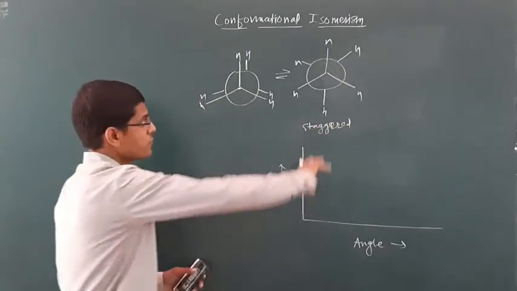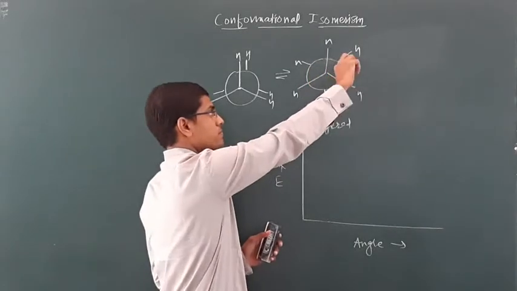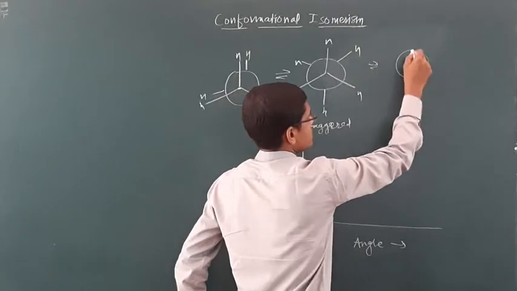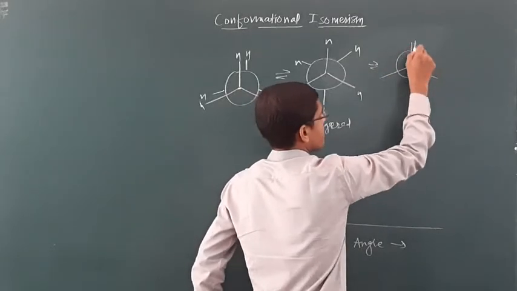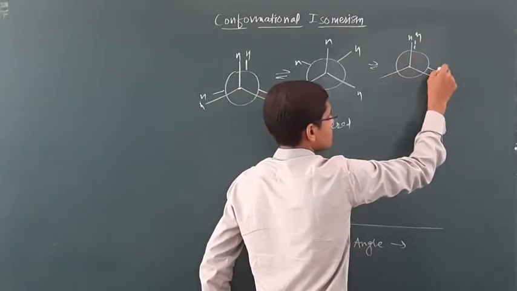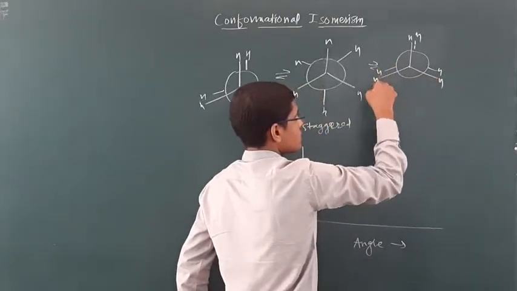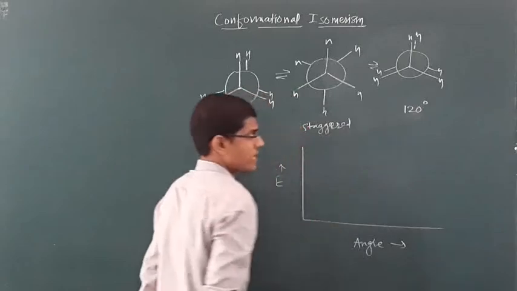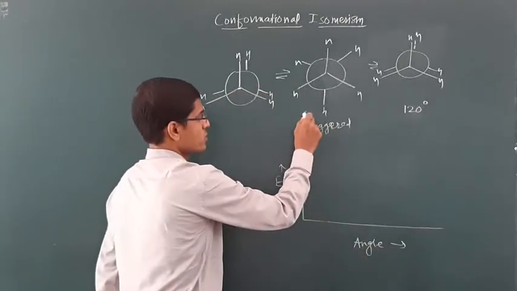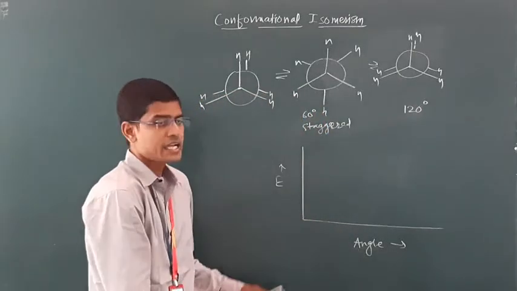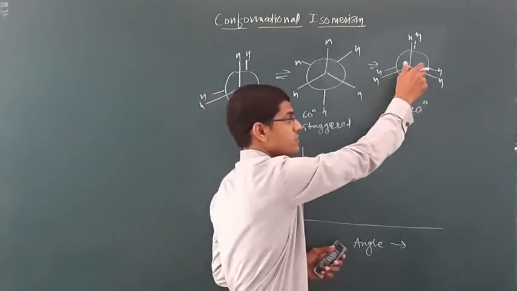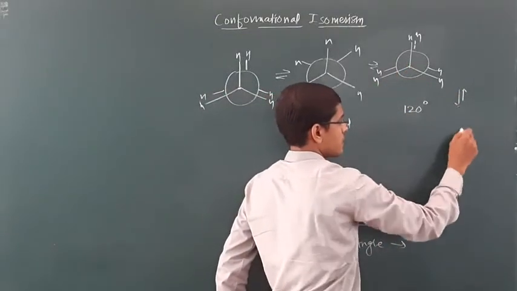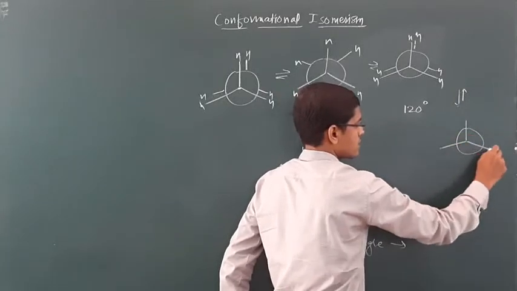Again, if we rotate the rear carbon by another 60 degree, you will get the eclipsed conformation. But what is the total rotation? 120 degree. Here the rotation is 60 degree. Again, if we rotate the rear carbon by 60 degree, you will get the staggered conformation.